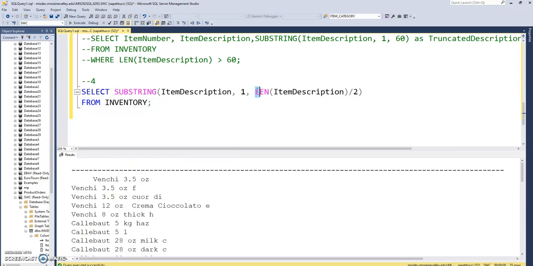What we have here is a nested function technique. I have the use of the len function within the use of the substring function. So this third argument for substring itself is a call to another function. So that's nested function calls. Very common thing to want to do. Okay, so we'll move on to a different technique in the next video.